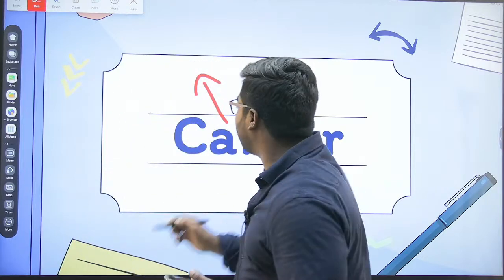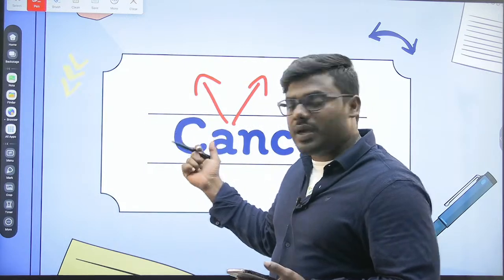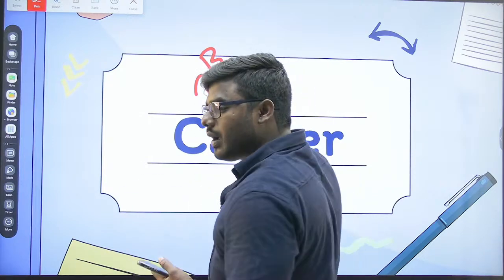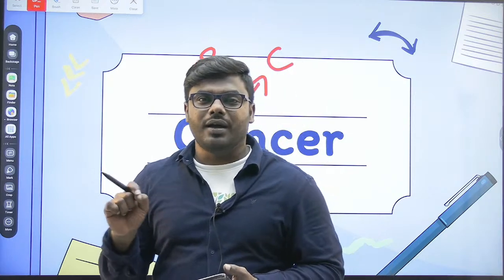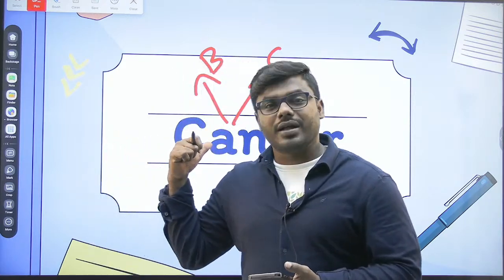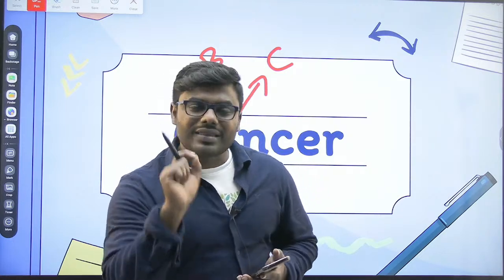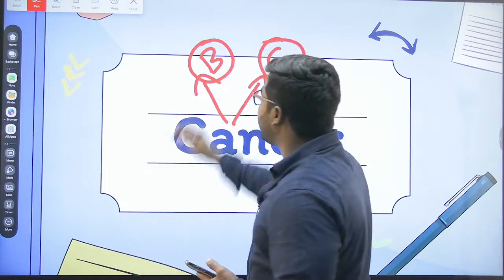Compulsorily we will get either a part B question or a part C question. So keep it in your mind, without a question from the cancer topic there is no CSIR NET life sciences question paper. That much important this particular cancer topic is.